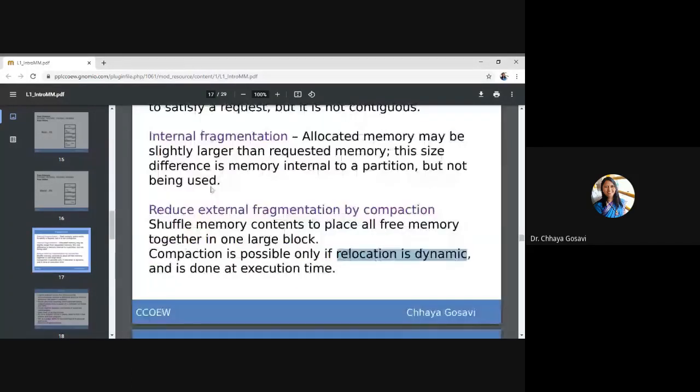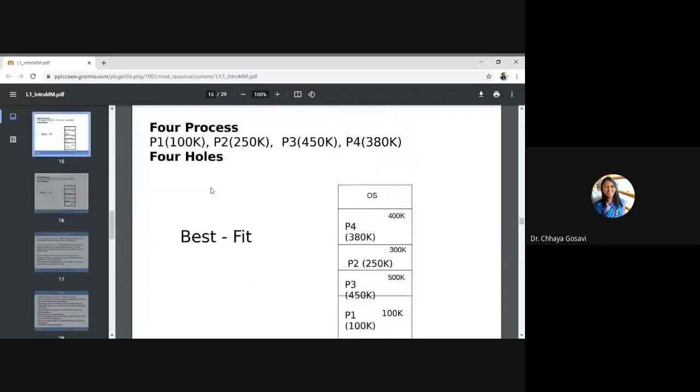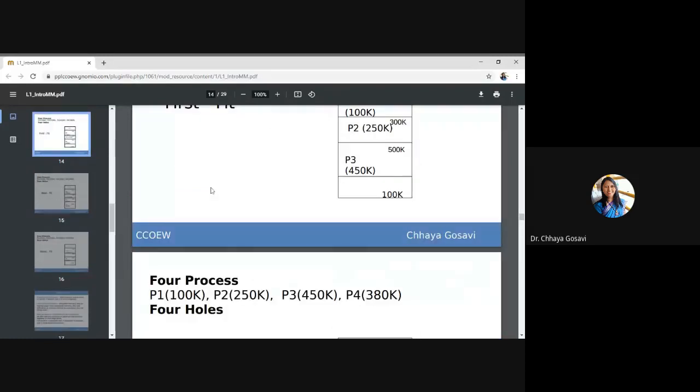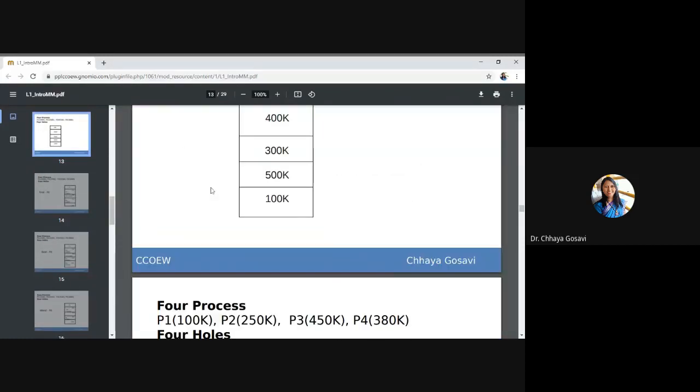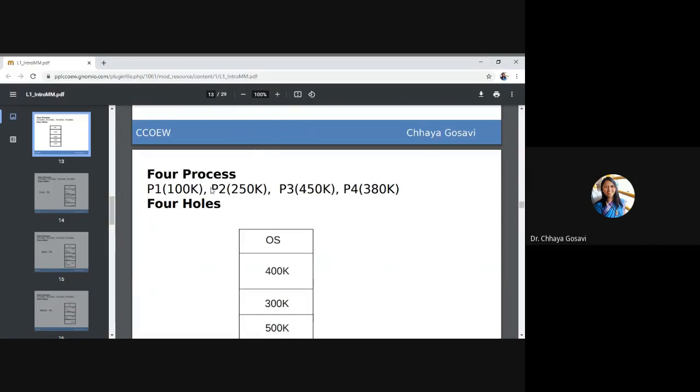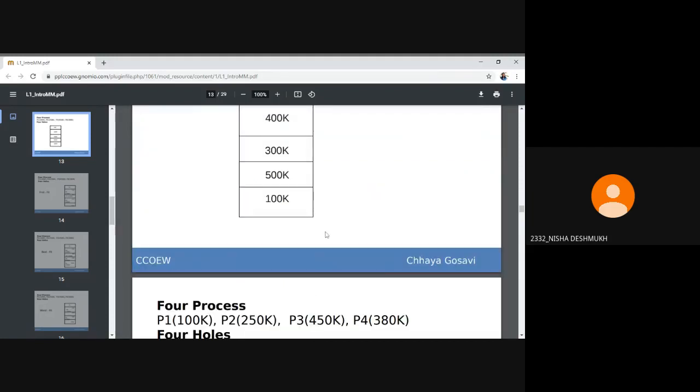Any queries about contiguous allocation? First fit, best fit, worst fit, and fragmentation? Excuse me, ma'am. Yes. Ma'am, in the previous example in worst fit, for P3 the size is 468, but the first two blocks are contiguous, so we can allocate P3 there, right?